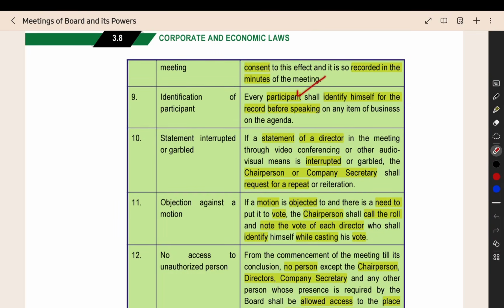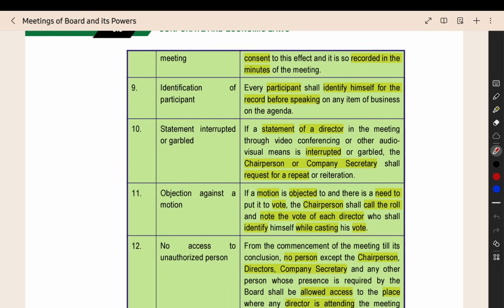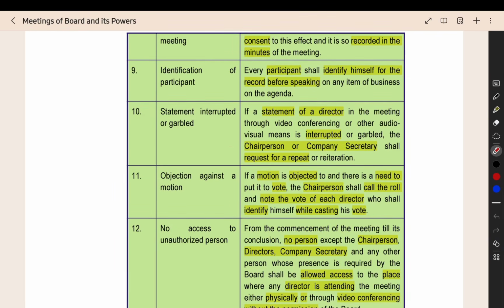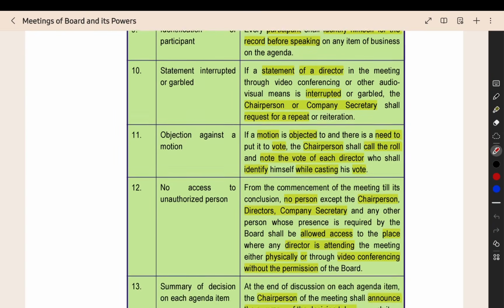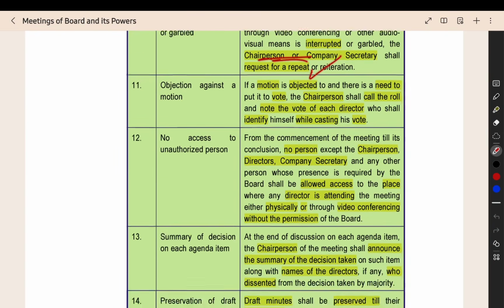If a director wants to speak, before speaking they have to identify themselves: this is my name, I am the director, I am speaking. Then if a director is speaking and in between the internet connection is a bit low or some lag is happening, it is buffering, and the director is not able to speak in a flow, it is interrupted, then the director should be given an opportunity to speak again, to repeat the particular thing he said, and the chairperson can also request a repeat.